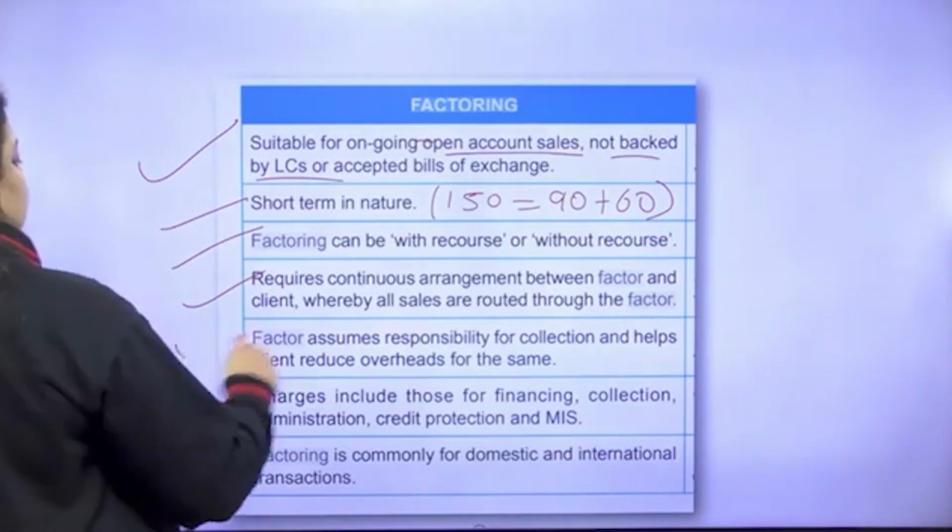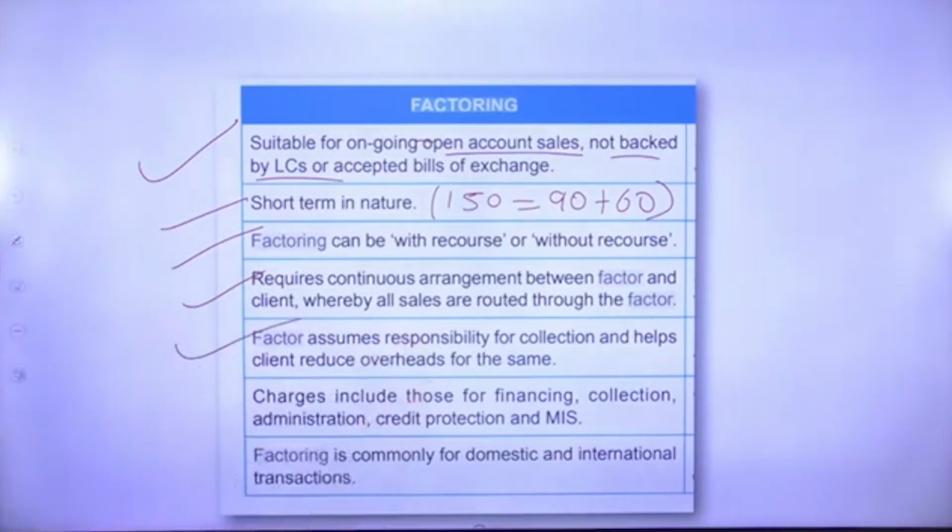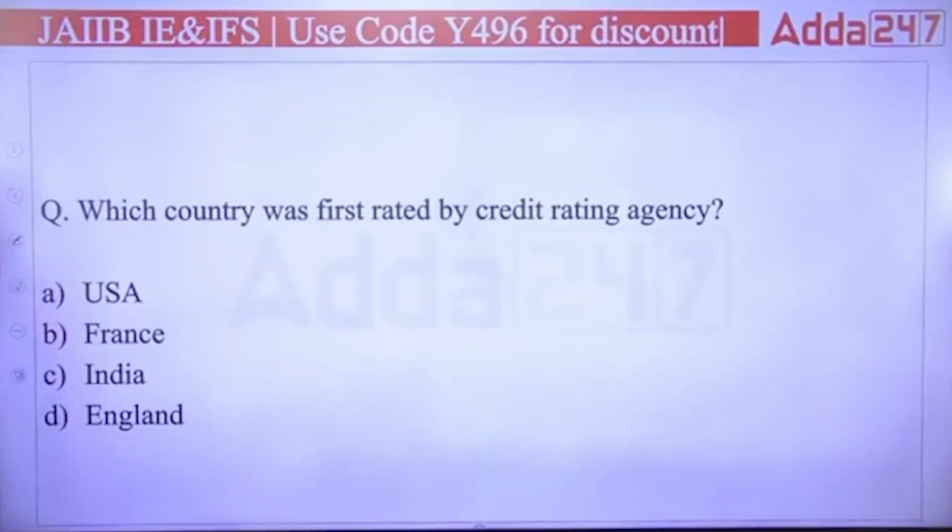Then the factor assumes responsibility for collection and helps the client reduce the overheads for the same. The charges include those for financing, collection, administration, credit protection and MIS, management information system. Factoring is also commonly used for domestic and international transactions. Okay, that's what factoring is, which gives immediate cash to the seller on behalf of trade receivables.